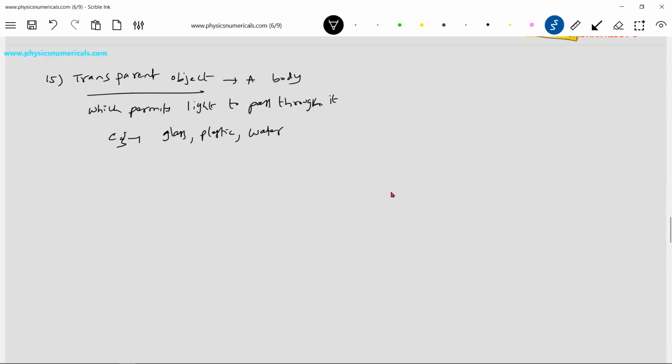So these are some of the terms which are going to help us a lot.